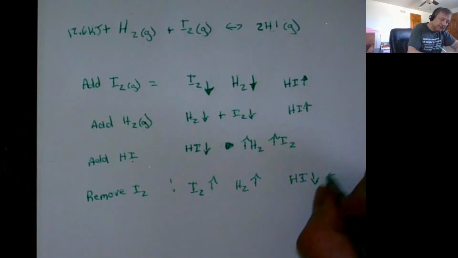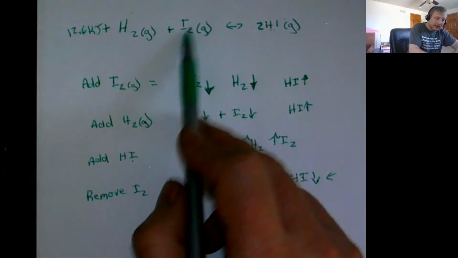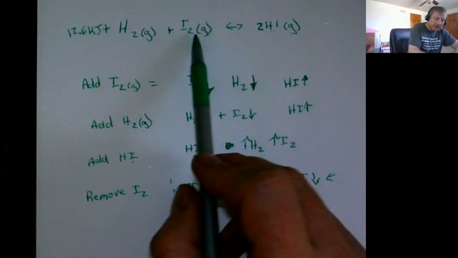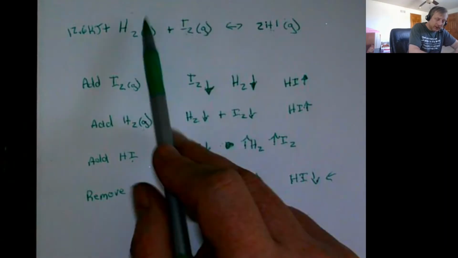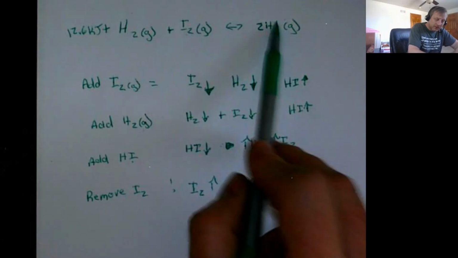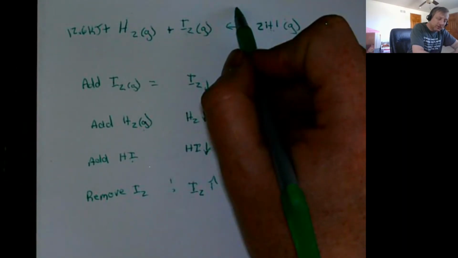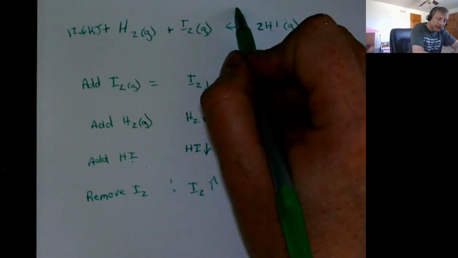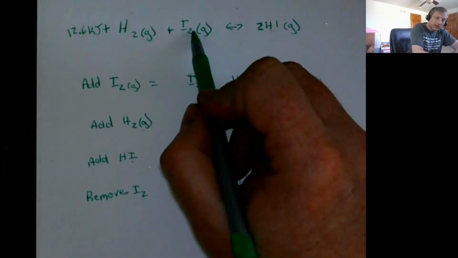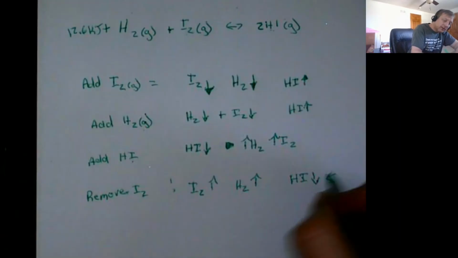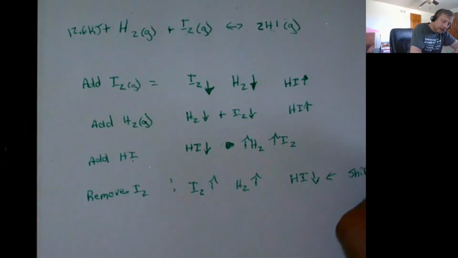In this case, well, that right-left stuff I should probably explain. So removing iodine, remove some of this. It means that the amount of that then goes up. The system acts to make more of it to replace what we removed. This goes down. And so when we say equilibrium shifts, we're always pointing to the side where we end up with more stuff. So in this example of removing I2, we end up with more stuff to the left of the arrow. So we could say that the equilibrium shifts left.